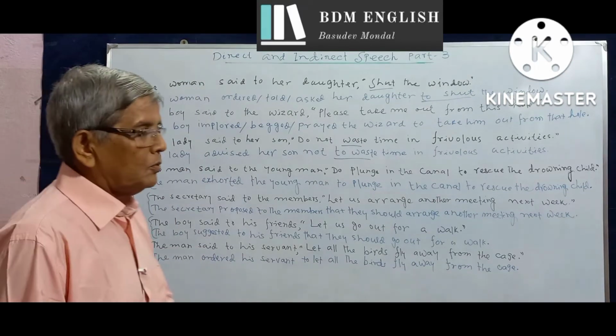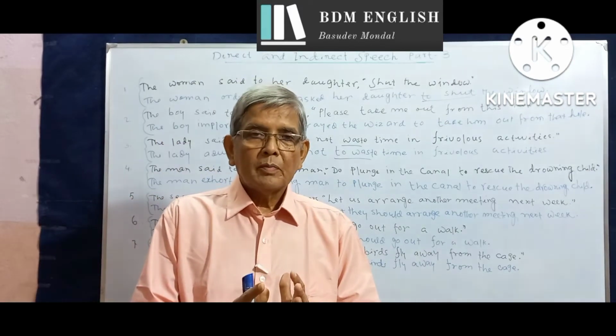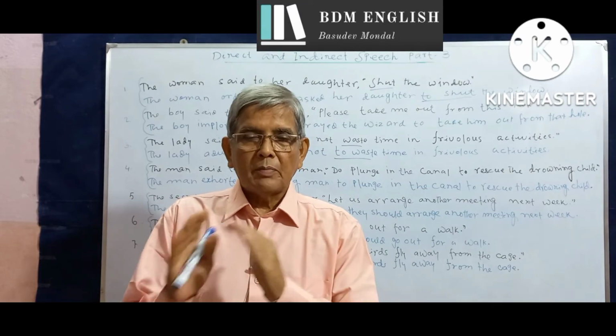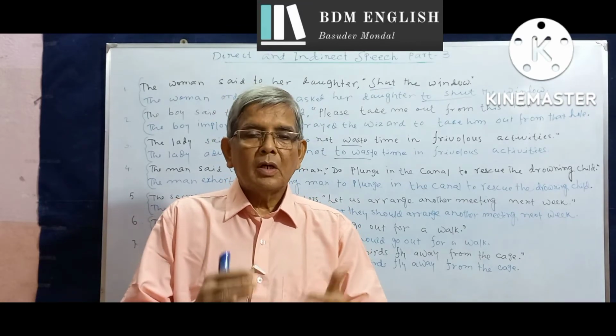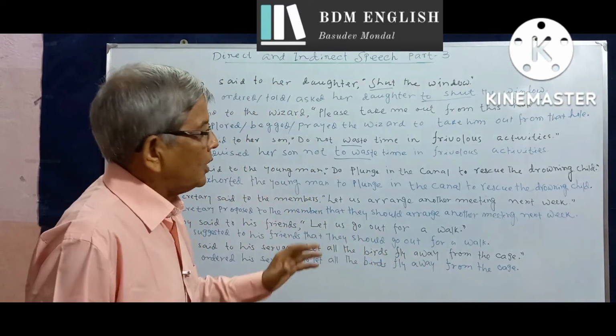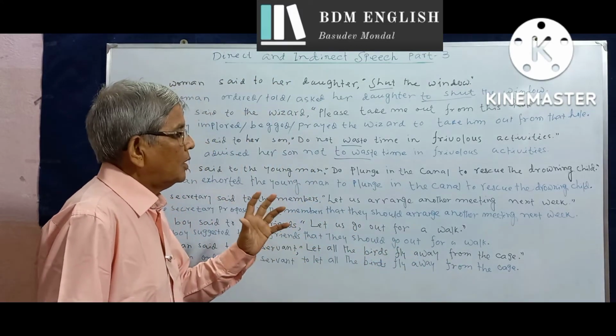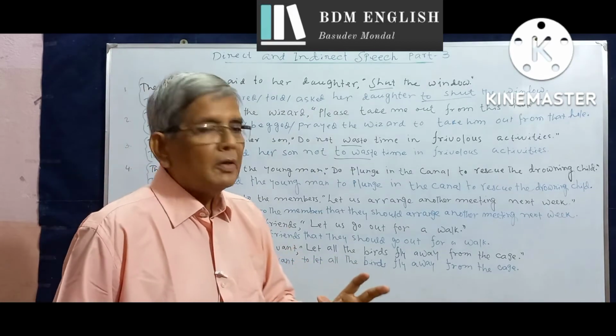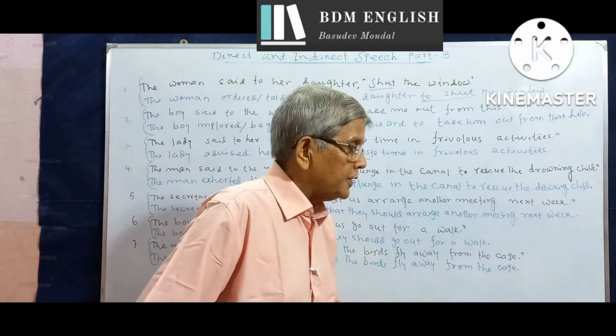Though, as I told you, the pattern with should plus the base form is more commonly used in British English, while the pattern without should is more commonly used in North American English.